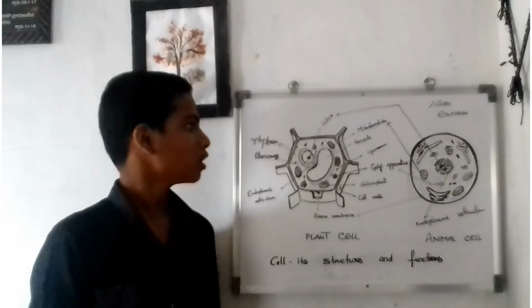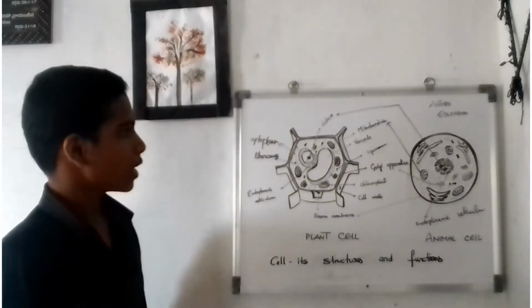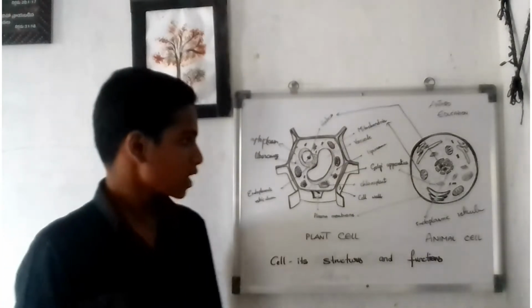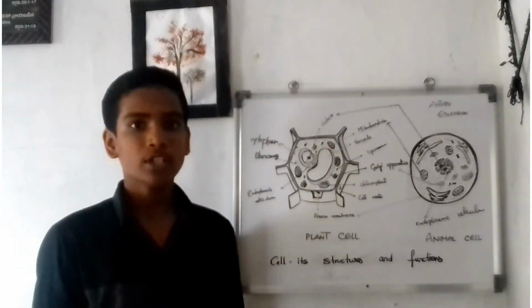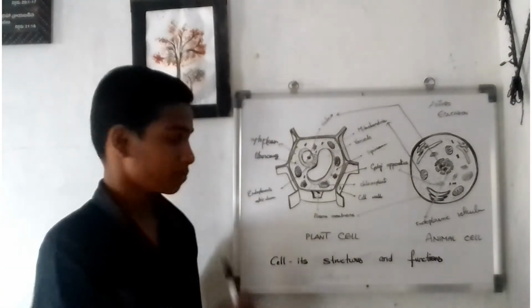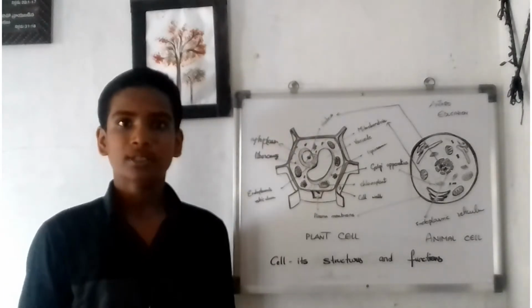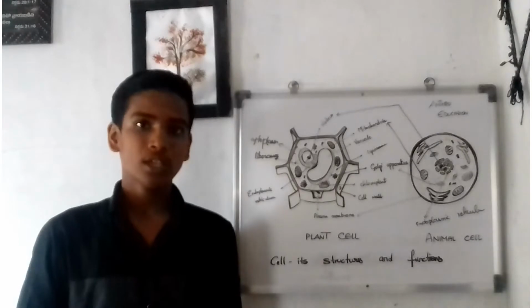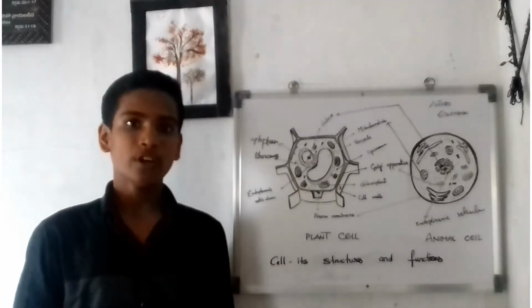So friends, this is about the plant cell. The first organelle in the plant cell is called the cell wall. In our body, we have some protective layers. First the skin, inside the skin we have muscle, and inside the muscle we have bones. These are all the protective layers of our body.